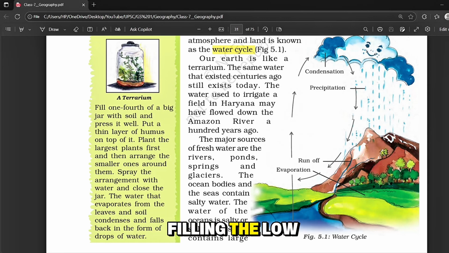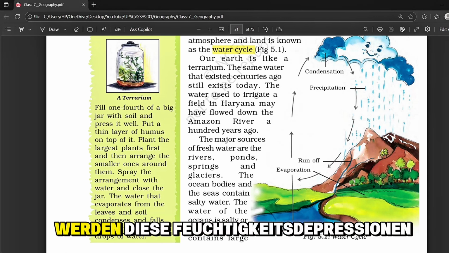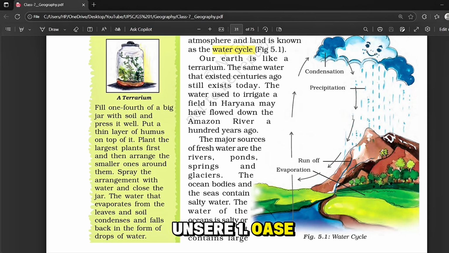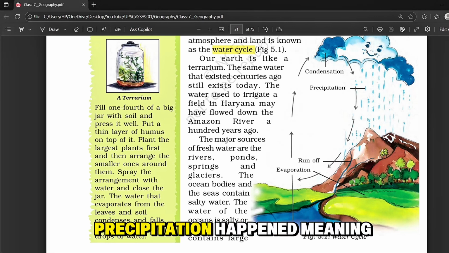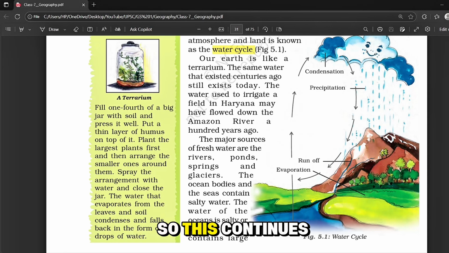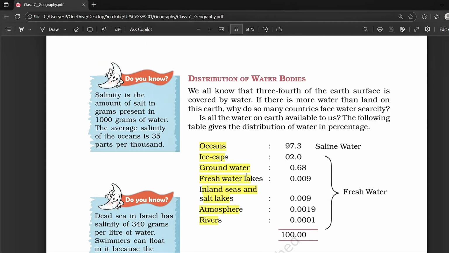These rains started filling the low-lying depressions formed by volcanic activities on the Earth's surface. And over time, these filled depressions became our first ocean. Later, the heat from the sun caused some of this water to evaporate, turning into water vapor again. This water vapor rose up, cooled, and condensed to form clouds. When the clouds became heavy, precipitation happened, meaning rainfall again. So this process of evaporation, condensation, and precipitation is what we call the water cycle, the never-ending journey of water on Earth. And now let's move on to our next topic, that is distribution of water bodies.